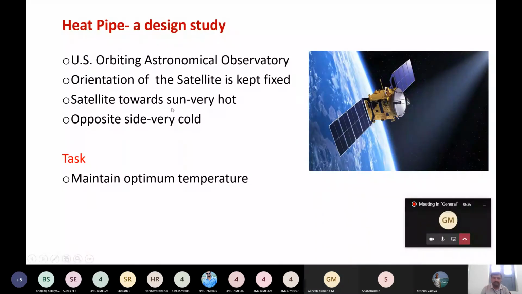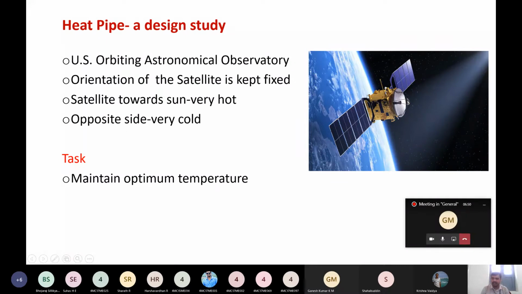The end of the satellite towards the sun is very hot. If you consider this is towards the sun, this end of the satellite is getting very hot because it is directly exposed to the sun's rays, whereas the opposite side, the rear end, is very cold.